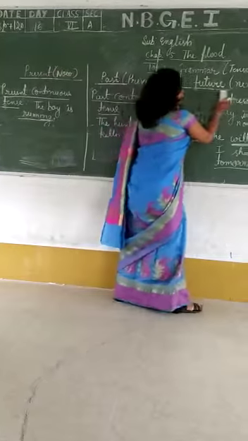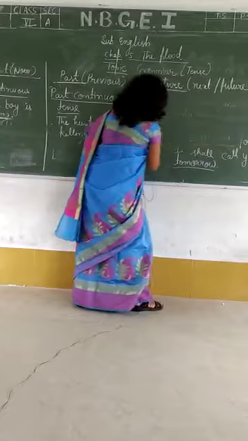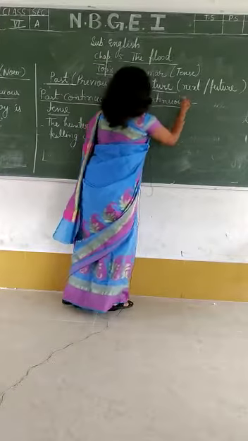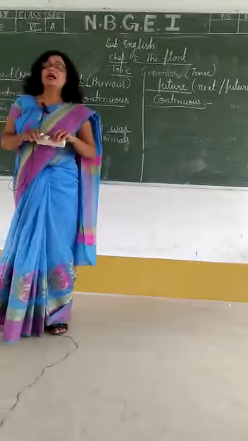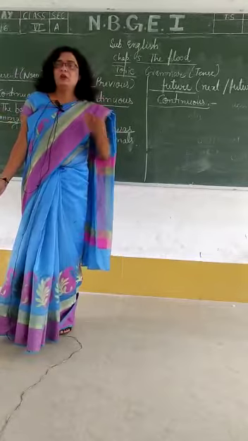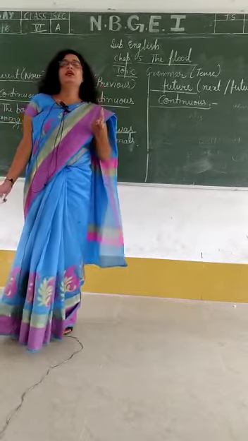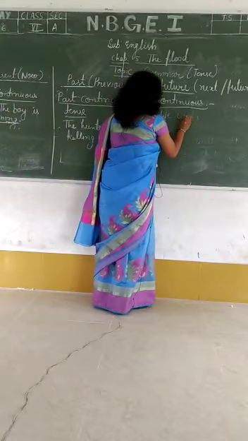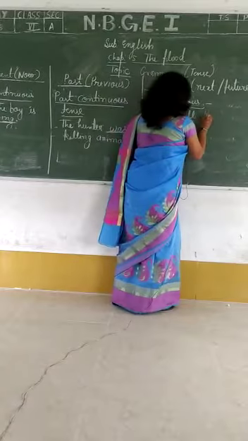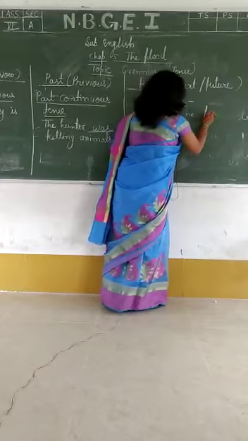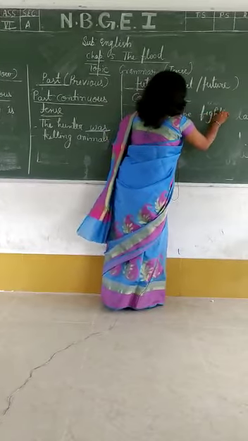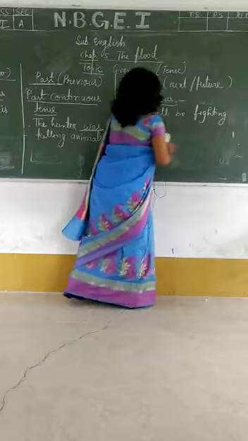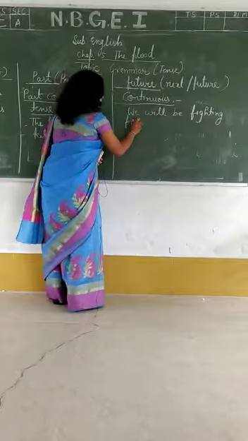And in future continuous tense, again some action will be happening. We think that something will be going on. Like, we will be fighting for fruits.